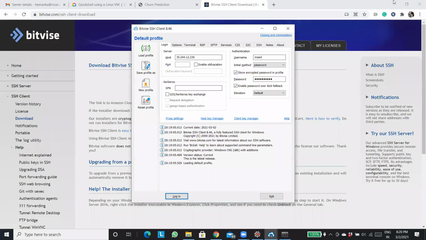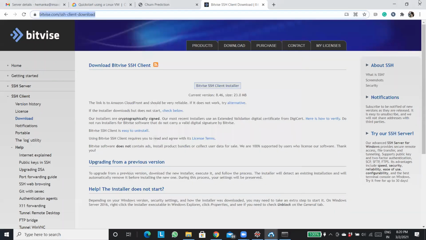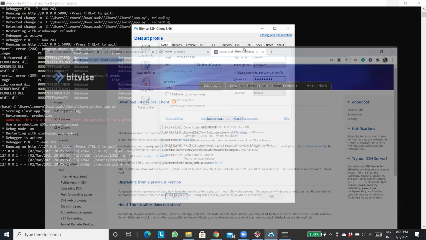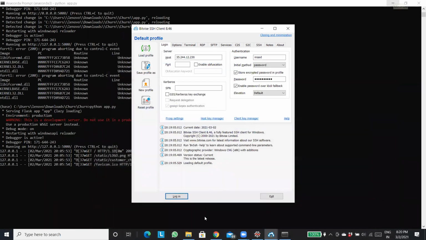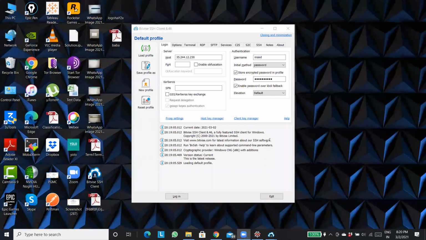Once you install and open it, you will reach this particular page. This window is going to open. Is the window visible? Is the Putty window visible?